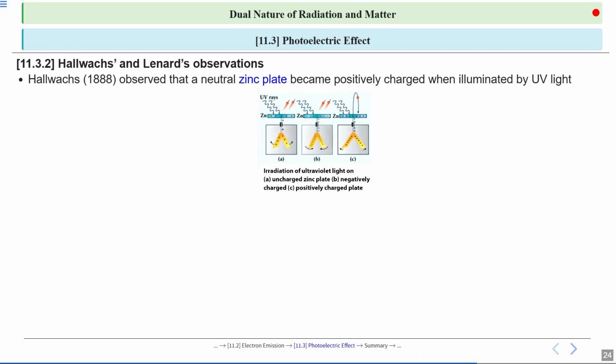In 1888, Hallwachs noticed that when he shined ultraviolet light on a neutral zinc plate, the plate became positively charged. Look at the figure to see how the setup looked. This tells us the ultraviolet light is somehow causing the zinc plate to lose negative charge.